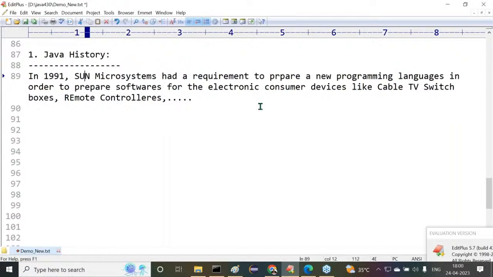This is the actual root for the Java programming language. This is a requirement by Sun Microsystems, who wanted to prepare a new programming language.